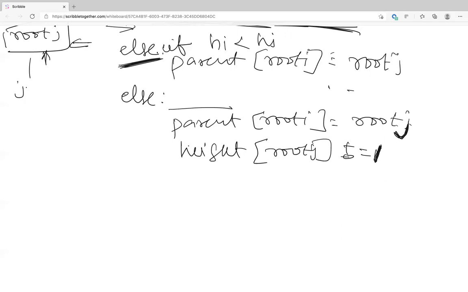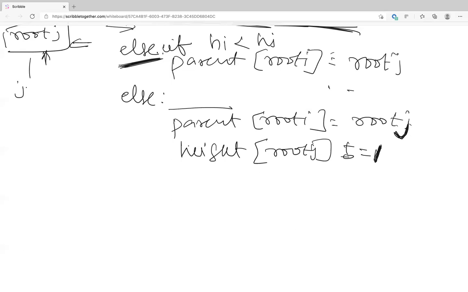A lot of silence means you guys don't understand. Arya? Yes. So one second. I guess the way I thought of it is if the height of root i is greater than the height of the other tree j, then you would increment the height of root j basically. Means you don't need these 3 conditions here. You just have an if and else condition.